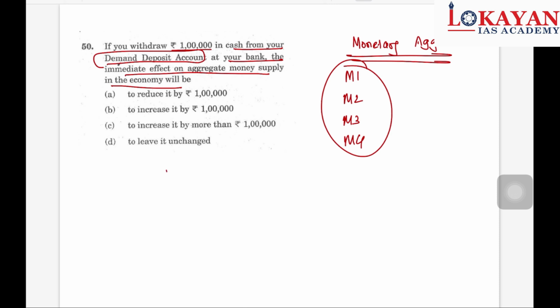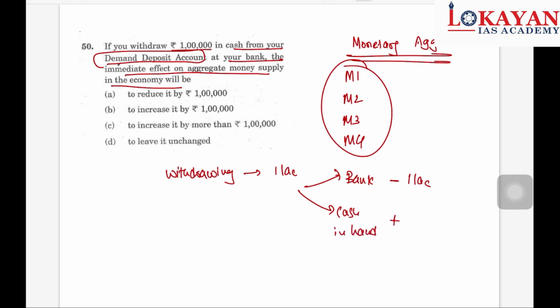So here remember, there won't be any change in the aggregate money supply, because what is happening, you're withdrawing 1 lakh from your bank account. So in your bank deposit there will be a negative entry of 1 lakh, but cash in hand will be increased by 1 lakh. So net effect is 0.